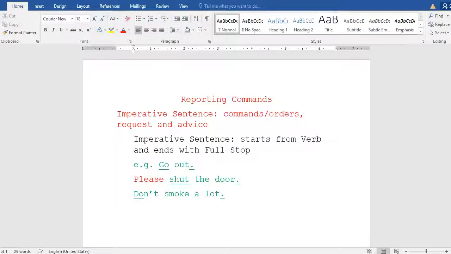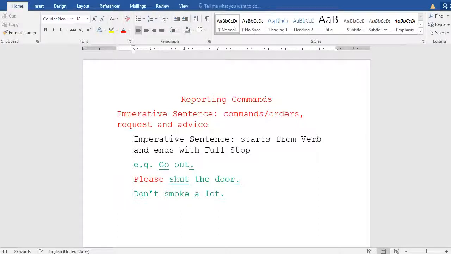I don't think there is confusion for you, but the major thing you have to understand is this: we are learning about reporting commands, which means we are learning to report an imperative sentence. When we learn about the imperative sentence, we study it in three ways: orders and commands, request, and advice.